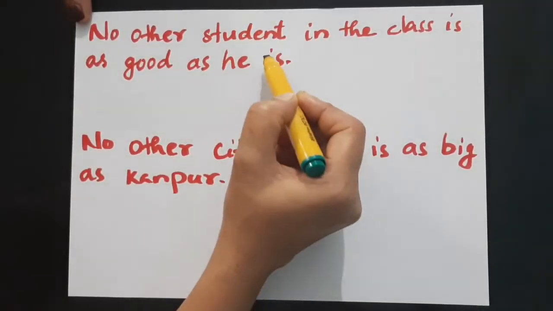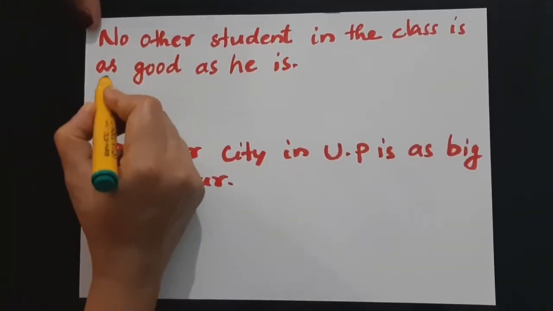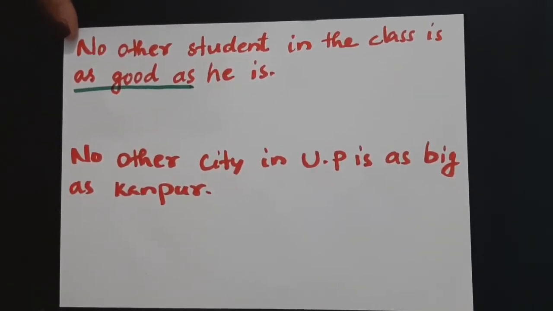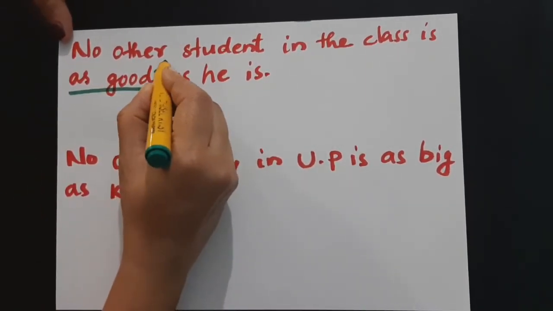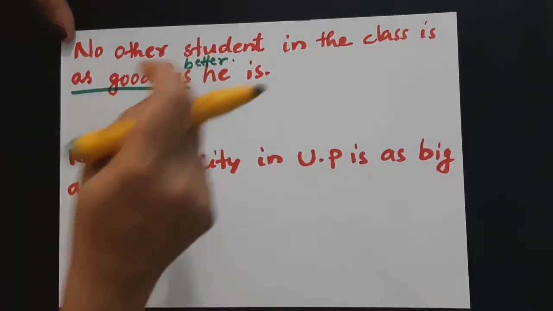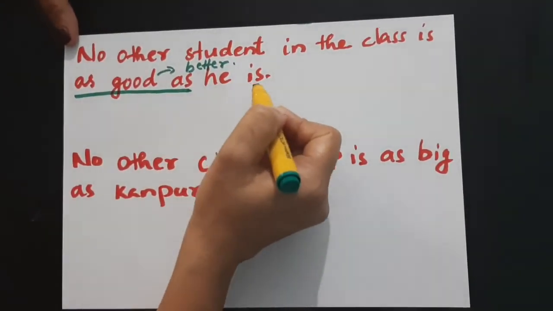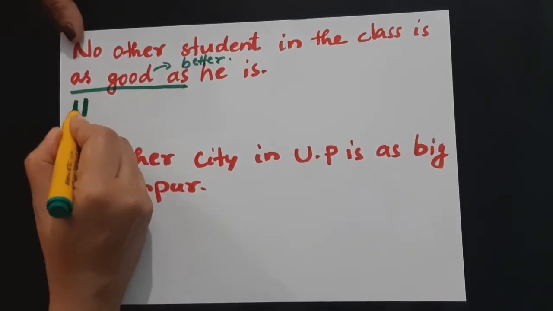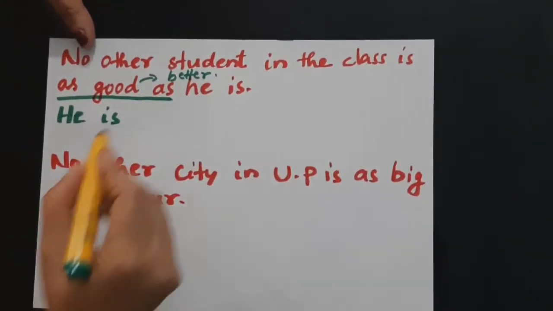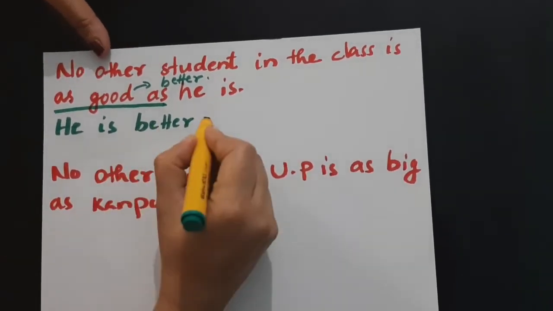No other student in the class is as good as he is. You have the positive degree, as good as. What you need is the comparative. What's the comparative form of good? That is better. So you need to use "better" here in the sentence. Let's start with he. He is, the comparative degree is better. So he is better, and our signal word is "than."